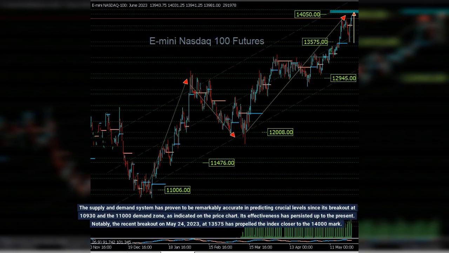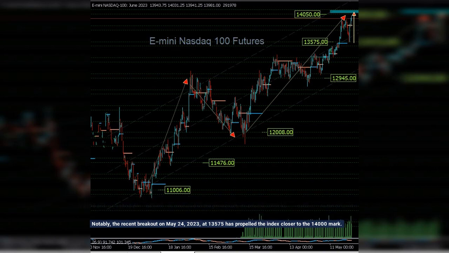The supply and demand system has proven to be remarkably accurate in predicting crucial levels since its breakout at 10,930 and the 11,000 demand zone, as indicated on the price chart. Its effectiveness has persisted up to the present. Notably, the recent breakout on May 24, 2023, at 13,575 has propelled the index closer to the 14,000 mark.